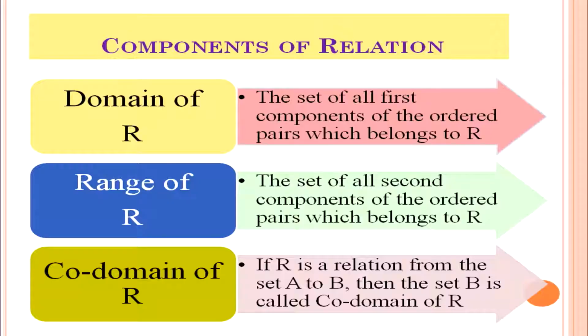Now we shall discuss different components of relations. These are the domain, range, and codomain of relations. There are mainly three important components.